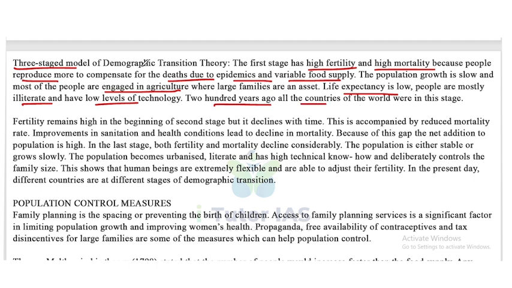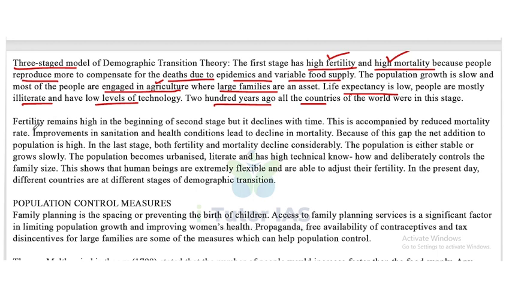So that is the first stage. Here there is high fertility and high mortality. So that's why people reproduce more, to compensate for the deaths. The population growth is very slow, and most of the people are engaged in agriculture, where large families are an asset for agriculture. Also, the life expectancy is very low here. So that is about the first stage.